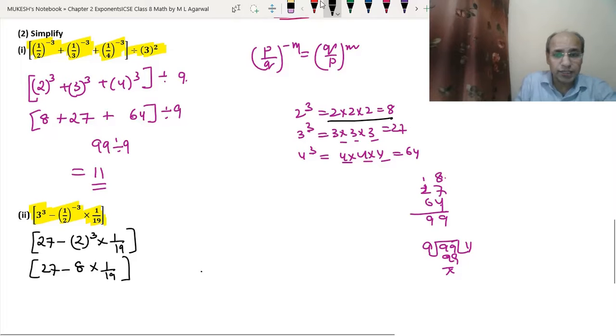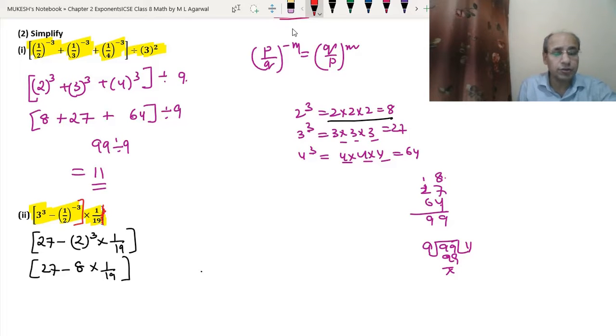So there is a mistake in this question. I have found a mistake in this question. We should put this sign here, not here. Then we can get the answer according to the question which is written in the book. So we will have to just put this here, this we will have to remove, we will have to put this here, this we will have to remove. This is the correction that you can also do in your book.